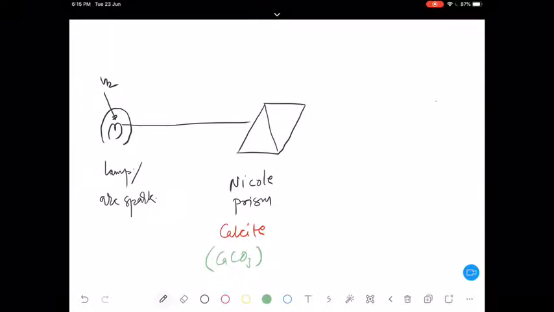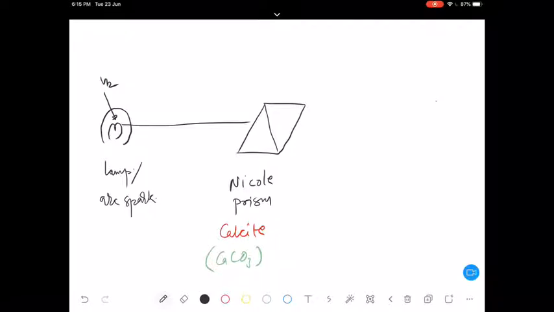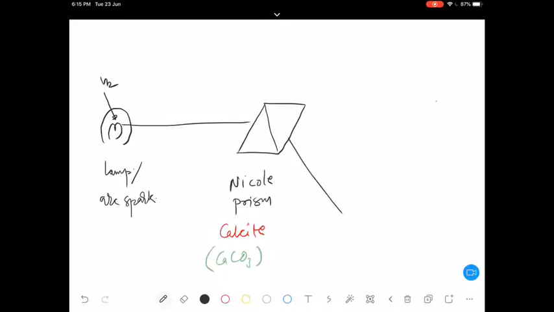It is not completely opaque, it is not completely transparent. So these photons will get deflected by different extents. Is that clear? So here I'll try to take those different photons.